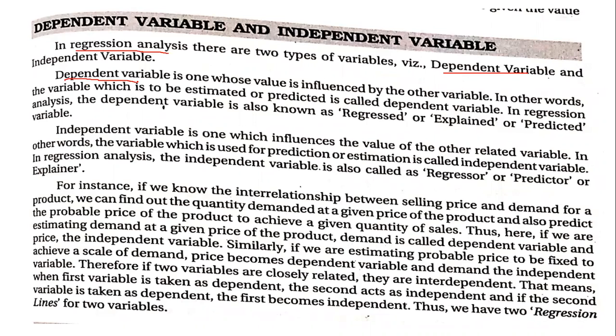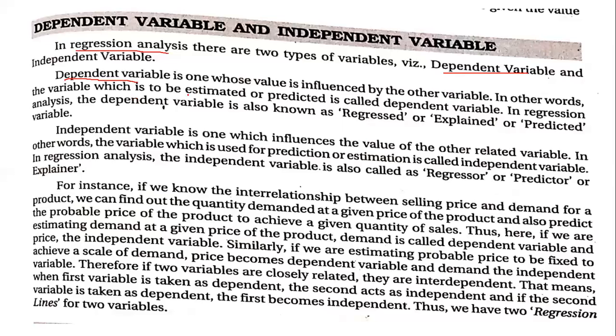In other words, the variable which is to be estimated or predicted is known as dependent. So if you want to predict the weather of Bangalore, then the dependent variable is the weather. Now, what are the independent variables? You have many other factors to consider.